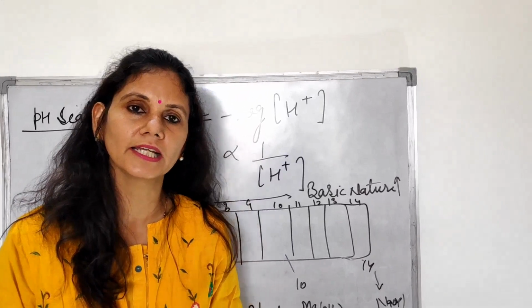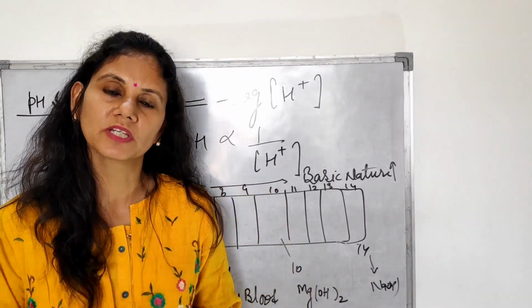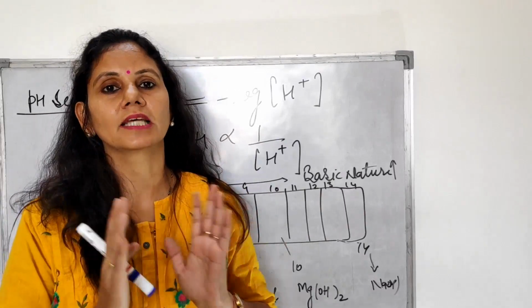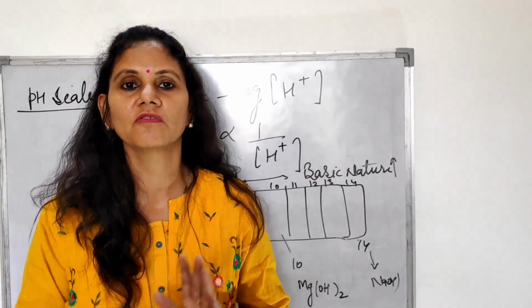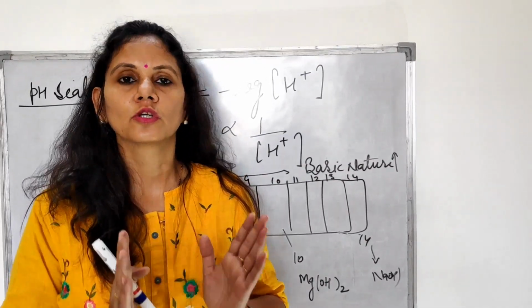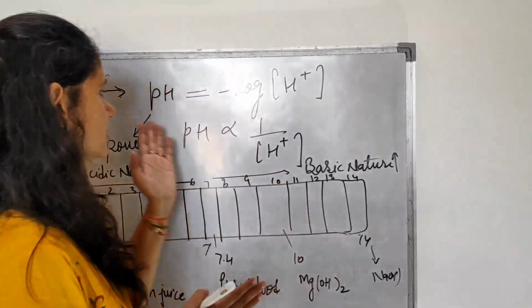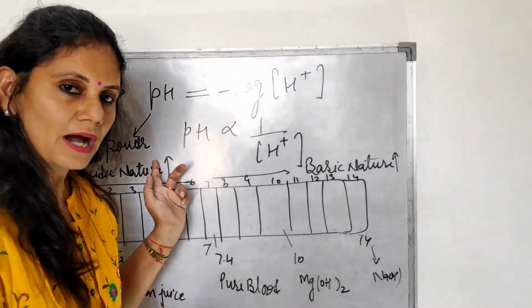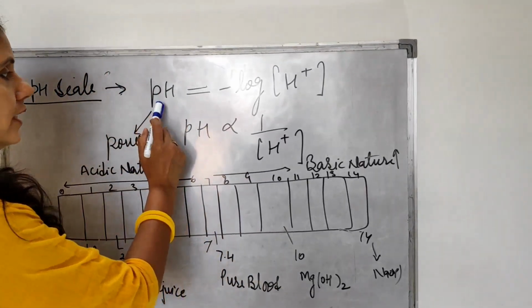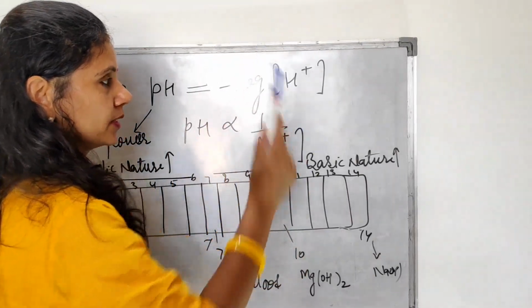And what is universal indicator? Universal indicator is a mixture of various indicators, and it shows different colors at different concentrations of acids, their H plus ion. So we have to discuss the pH scale here. pH, small p, means potential or power, H means the H plus ion concentration. Its value is pH equals minus log of H plus ion.